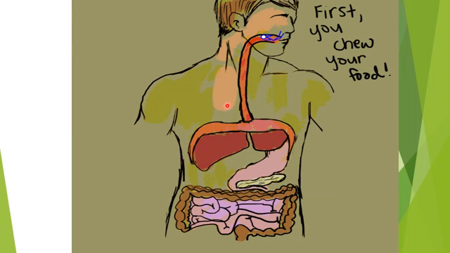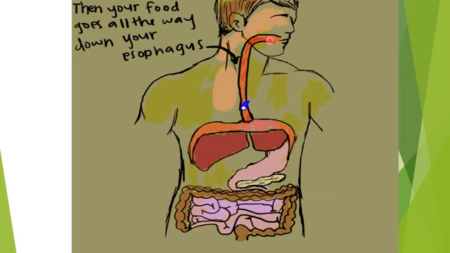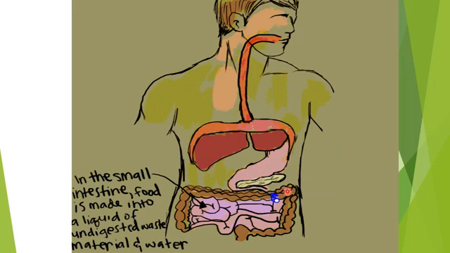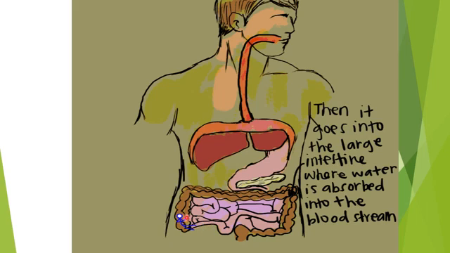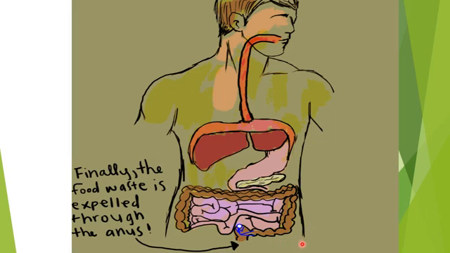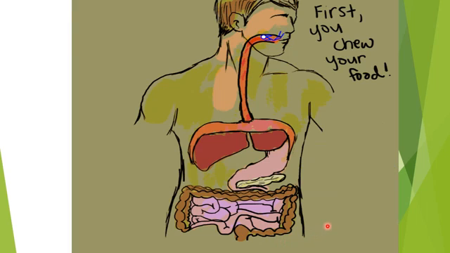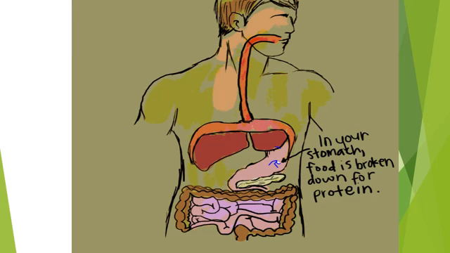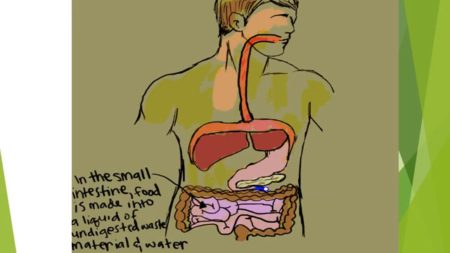So let's go into the detail. As you can see on the screen, a person eats anything through the mouth, and it goes through the esophagus. From the esophagus it enters the stomach, and through the stomach it enters the small intestine, and after the small intestine it enters the large intestine, and then it is excreted out from the body. Whatever we eat, we chew it. After chewing, the food is broken down into smaller particles, but they are still not small enough to be absorbed by the blood plasma.